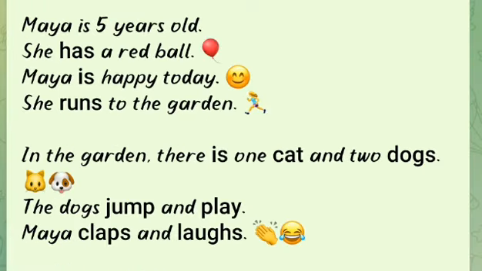Here I have given a small story. Maya is 5 years old. She has a red ball. Maya is happy today. She runs to the garden. In the garden, there is one cat and two dogs. The dogs jump and play. Maya claps and laughs.